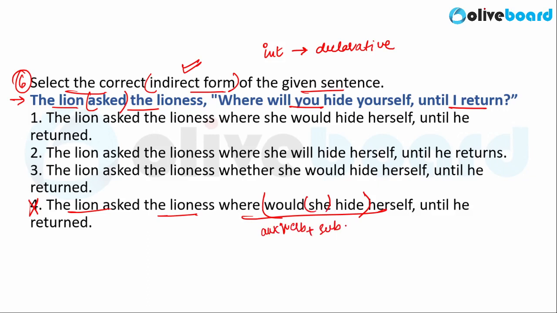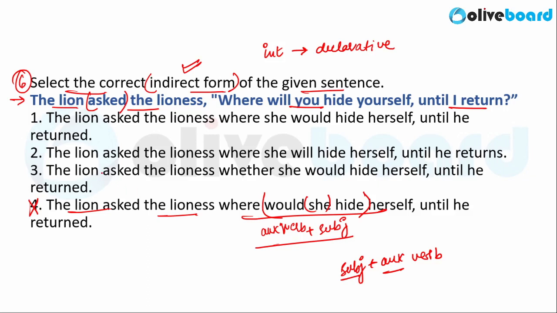So, auxiliary verb plus the subject is the interrogative structure, but subject plus auxiliary verb, that is when the subject is followed by the auxiliary verb, then it gives you the declarative structure. So we have negated option 4. Now you are left with options 1, 2 and 3. Now try to figure out which of the following can be the correct answer.